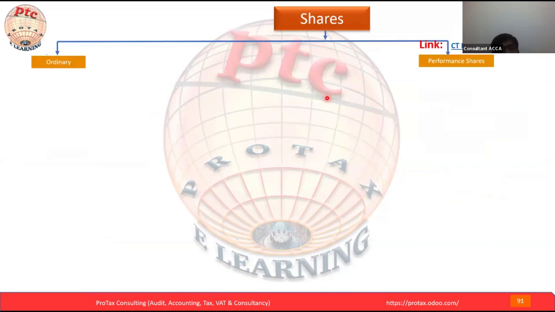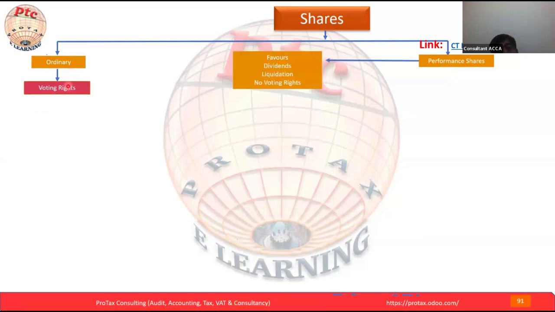Okay, the shares. Normally we are familiar with the ordinary share and the preference share. This is not performance, this is the preference share. Under the ordinary share, the shareholder has the voting right, and the preference share has the favor in terms of dividend and liquidation.